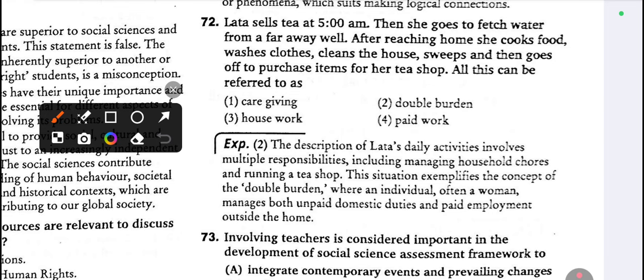Lada sells tea at 5 a.m. Then she goes to fetch water from a faraway well. After reaching home, she cooks food, washes clothes, cleans the house, sweeps, and then goes off to purchase items for her tea shop. All this can be referred to as double burden. These are called double burden. The woman is doing more work.